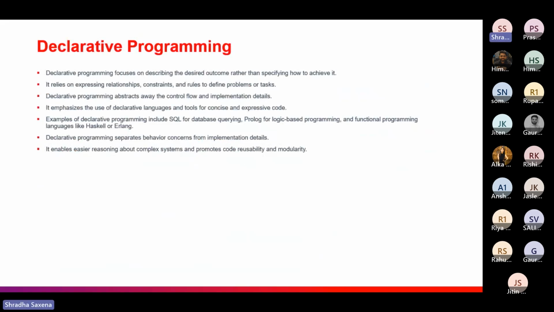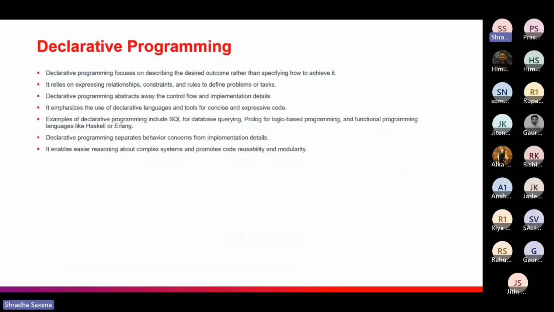Okay. So the next one would be declarative programming. We have seen in the imperative style that we have given the what part and the how part as well. But declarative programming describes the outcomes only. It is interested in outcomes only, and we do not need to give the whole instructions, step by step procedures, in the declarative style of code. It relies on expressing relationships, constraints, problems and tasks, and it always abstracts the control flow.